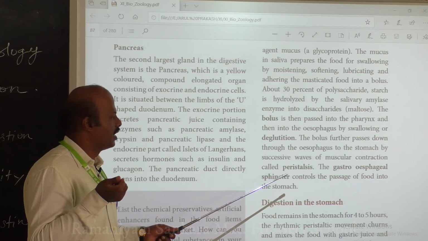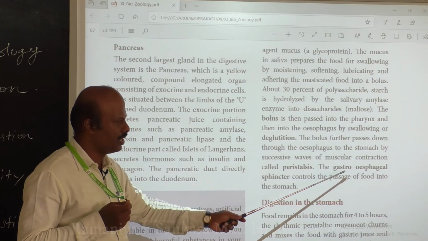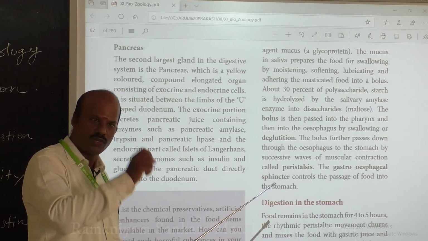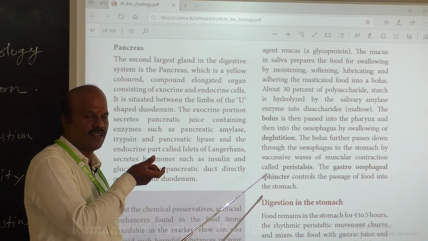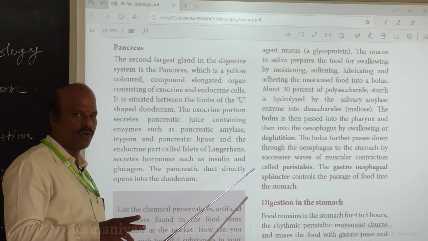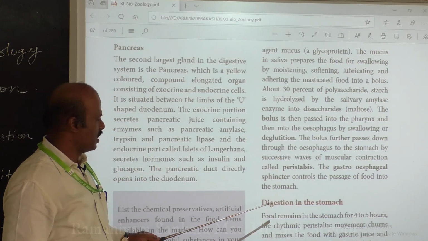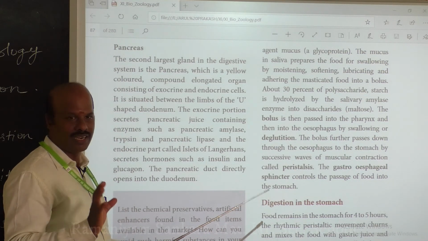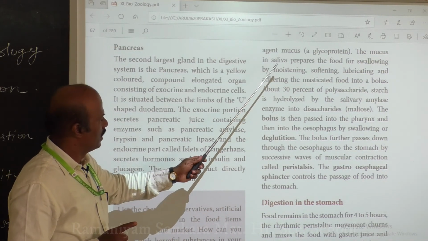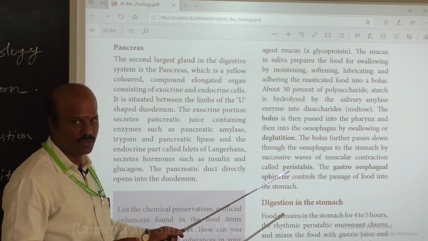This is a muscular sphincter, as the name indicates, a control or regulatory muscle present between the esophagus and the stomach, and this controls the flow of food from the esophagus into the stomach. So now we have discussed the digestion taking place especially in the buccal cavity, as well as how it is passed into the stomach.